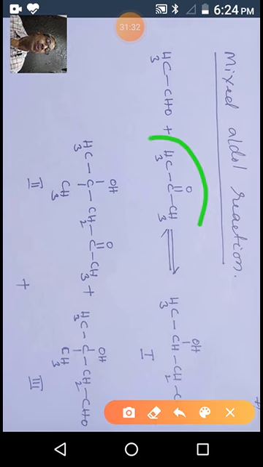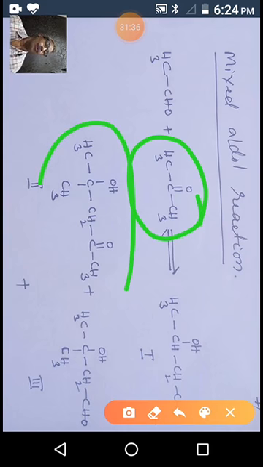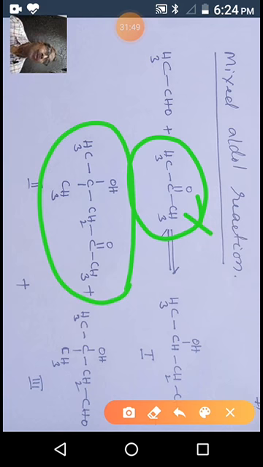The ketone gives this type of compound through its carbanion, so from 2 molecules of acetone, by condensation reaction, it is giving 2. So 1 and 2 are explained, one from acetaldehyde, another from acetone.